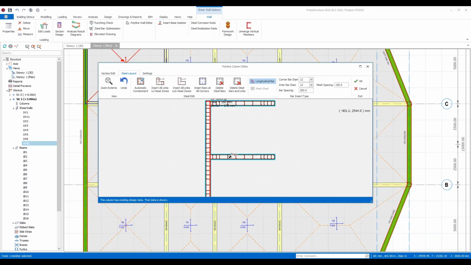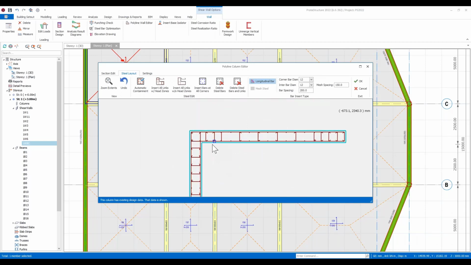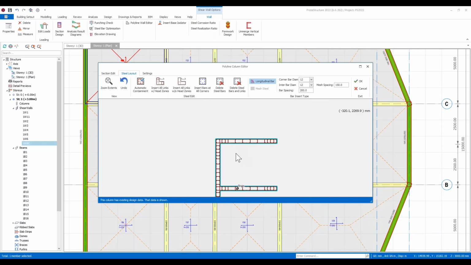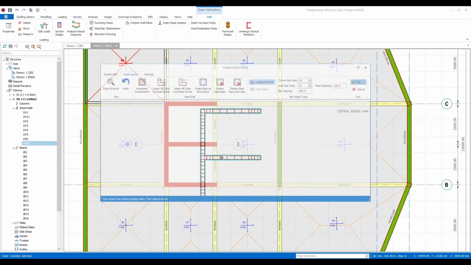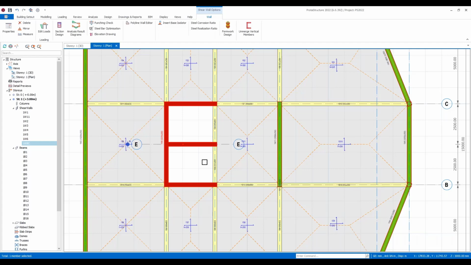Okay, and it will propose to me a containment arrangement. So this is a bit of a template that then gets saved away. You can see the end zones and so on are being automatically created there for what would be quite a complex element to have to design and detail. So I can accept that, and we can move on.